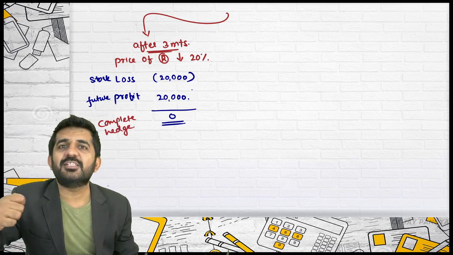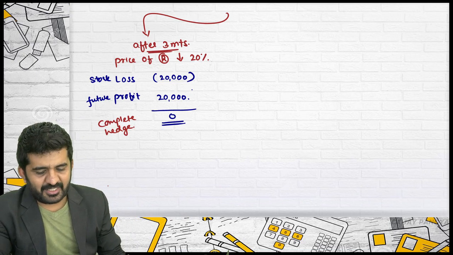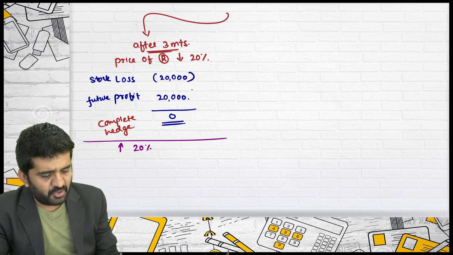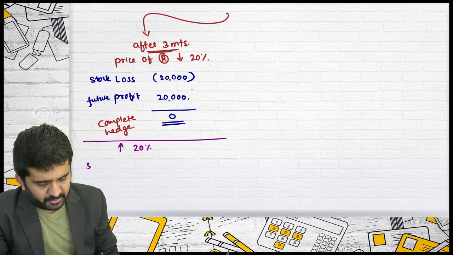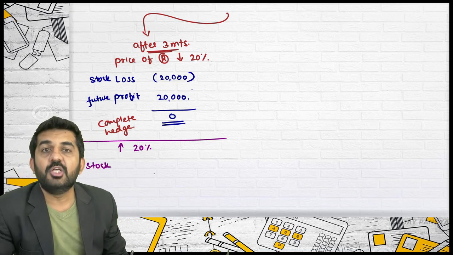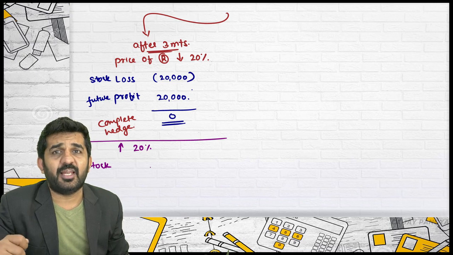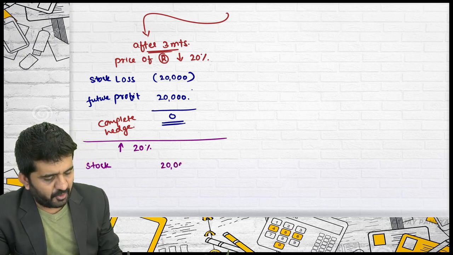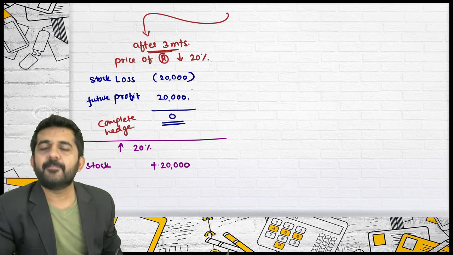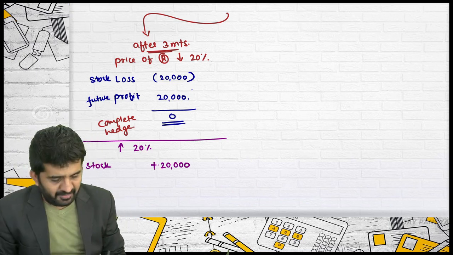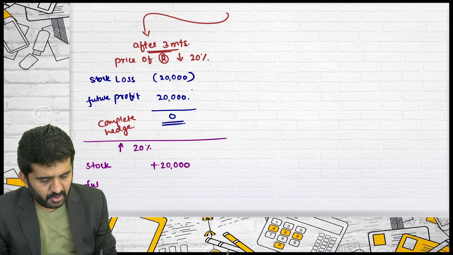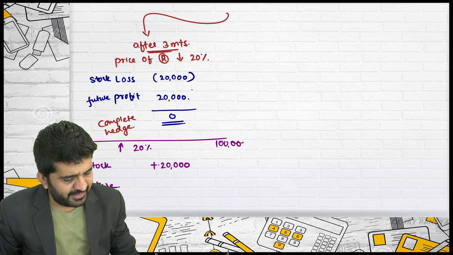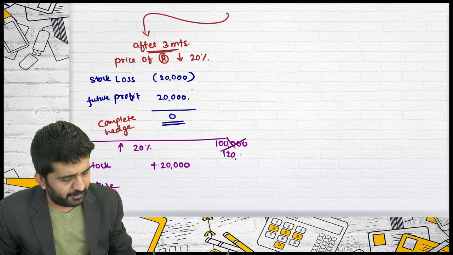Sir, show us a situation where the price of Reliance increases by 20%. Let me do it. If the price of Reliance increases by 20%, I am holding Reliance. The stock worth rupees 1 lakh will now become rupees 1 lakh 20,000. So I will be having a profit of 20,000. But I am having futures also.